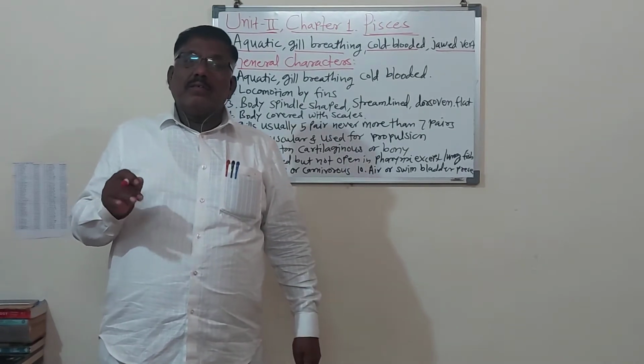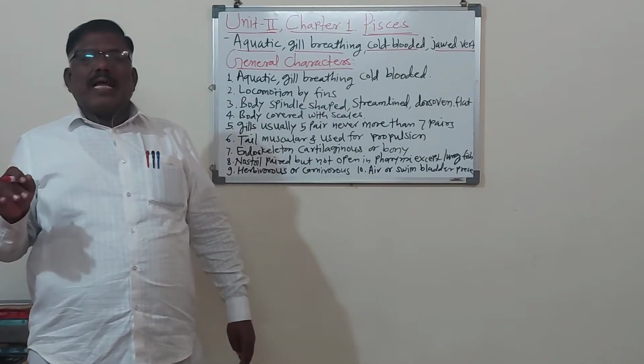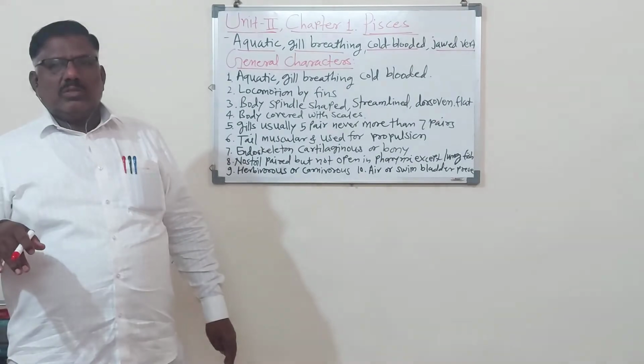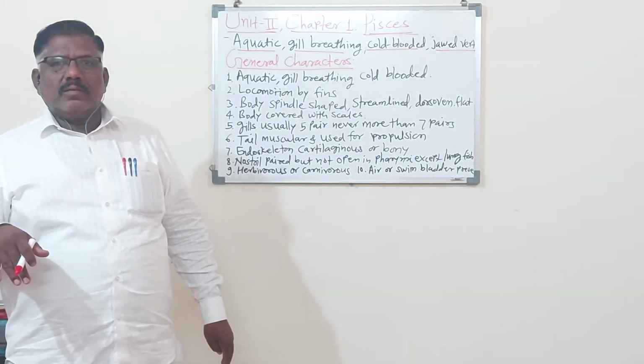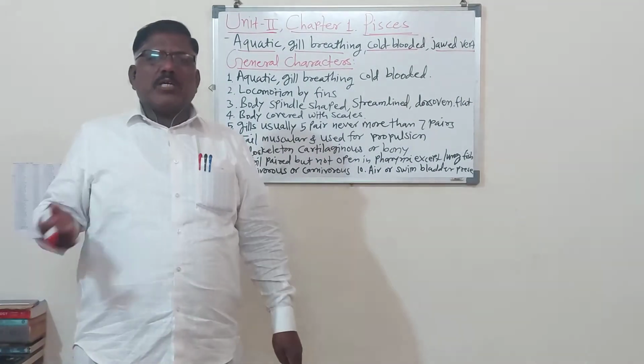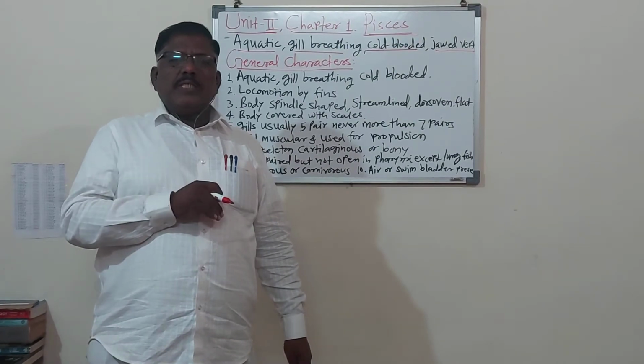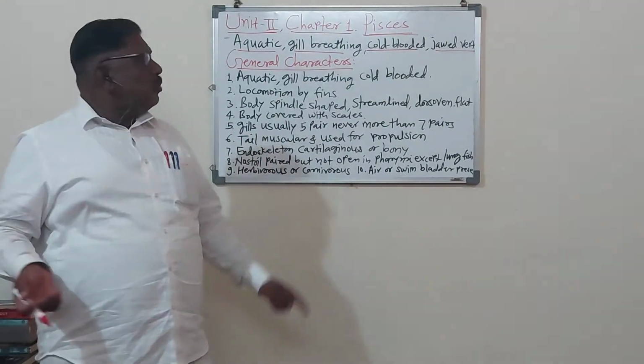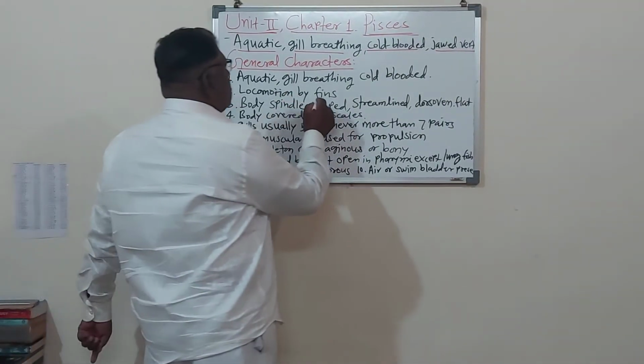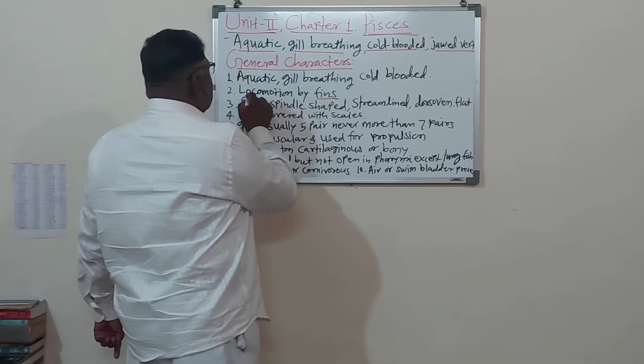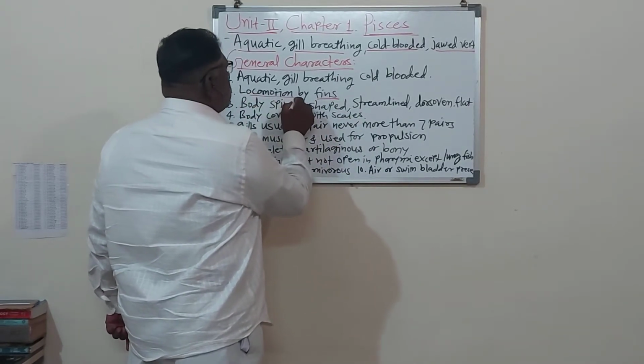Fish, they are having the fins for swimming. Pelvic fins, pectoral fins, dorsal fins, tail fins. So that fins is the organs for locomotion. So we can say in Pisces, locomotion by fins.